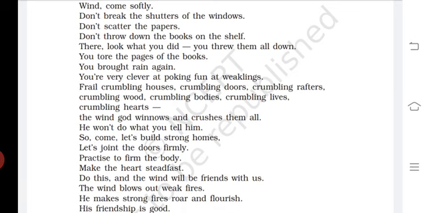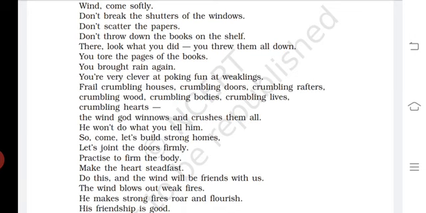So in this line you can see the poet is addressing the wind. He is asking the wind to come softly like a child, not like a youth, which is full of energy. So it means here the poet is trying to treat the wind as if it is a person and it is standing in front of him. So you can see that the personification is beautifully used in the opening line of the poem.